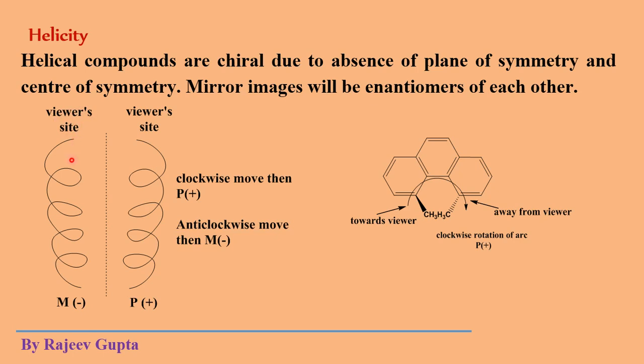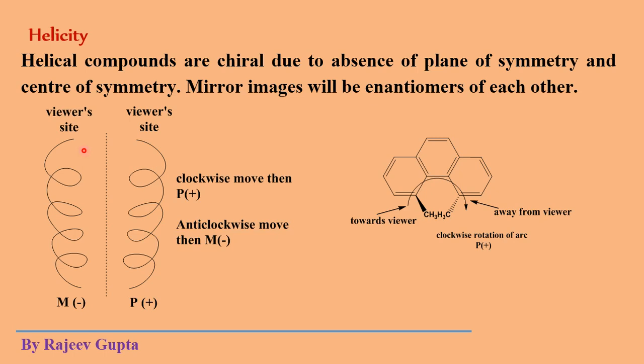If we make an arc along this spring, we see this direction is anti-clockwise. If you visualize its structure in 3D, this is an anti-clockwise movement if the viewer side is here.